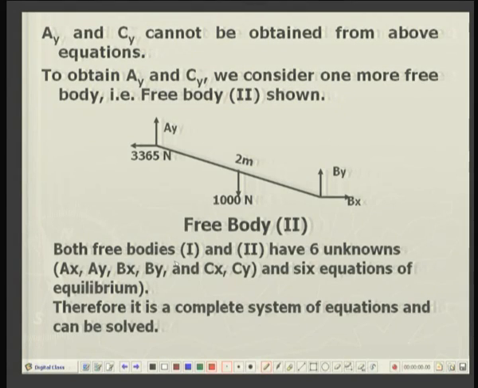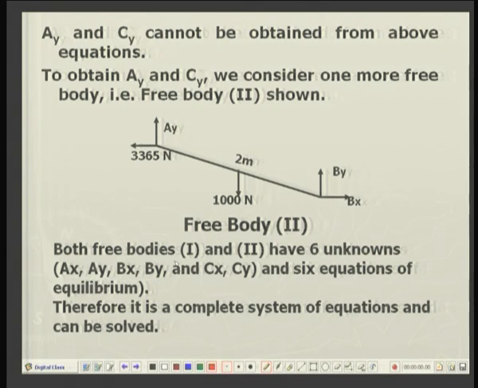Now, to solve for the other 2 unknowns Ay and Cy, we cannot solve from the previous 3 equations, as the number of equations is less than the number of unknowns. So, let us take one extra free body. Free body we are taking is the rod AB.